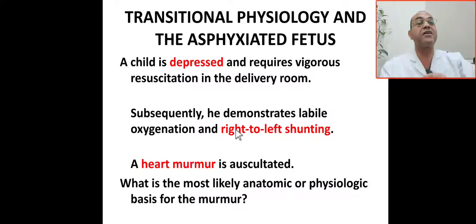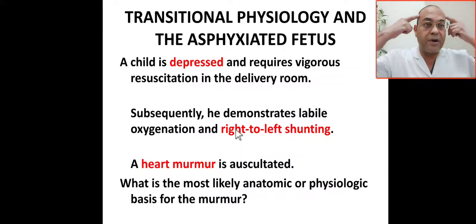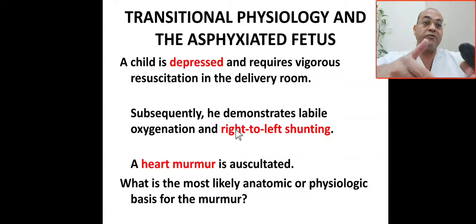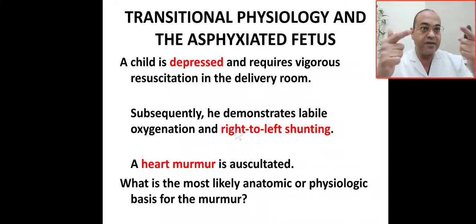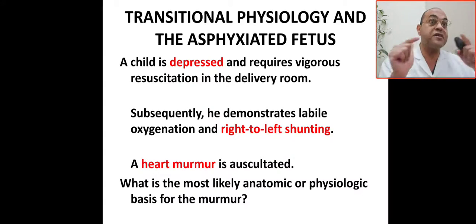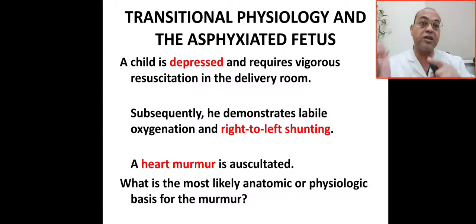So any patient having labile oxygenation and right to left shunting, think about what, especially if depressed in the delivery room and requiring resuscitation. You have to put in your mind this patient has PPHN, because of delayed transition, which we call transient depression or perinatal depression. So this patient is liable for PPHN or pulmonary hypertension.